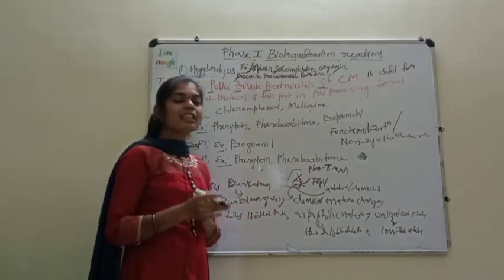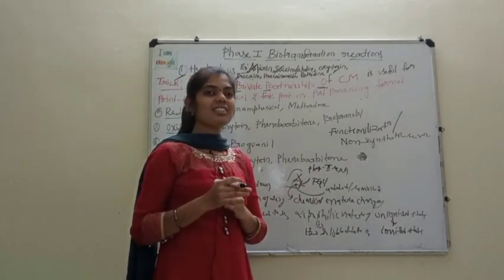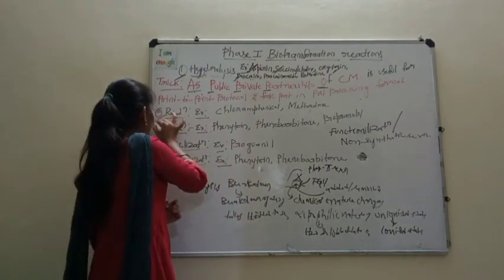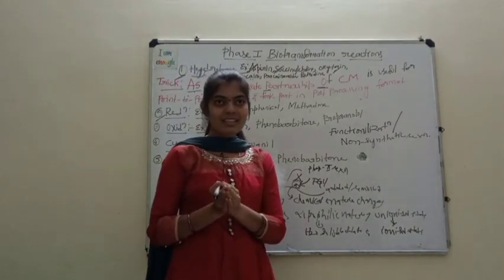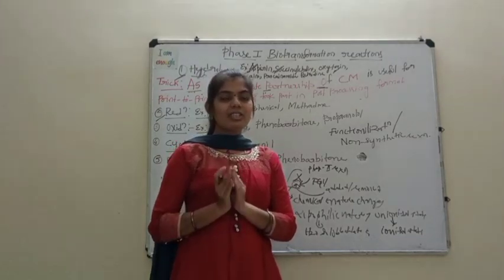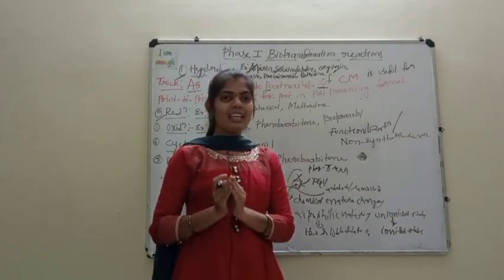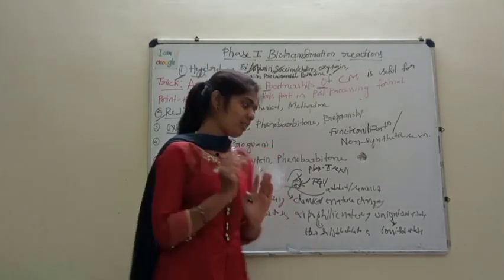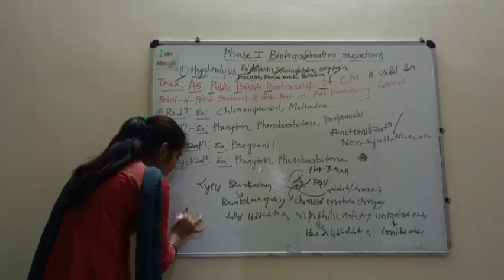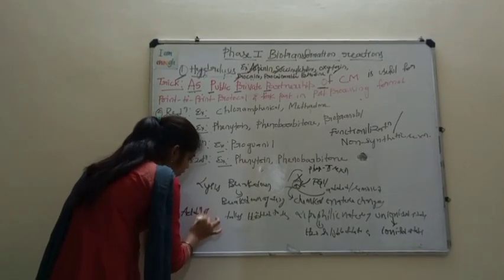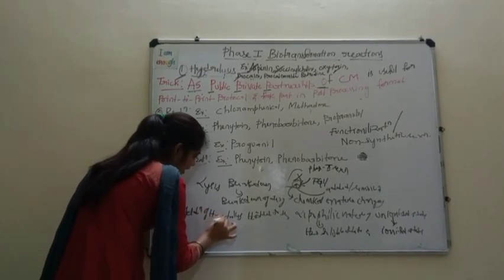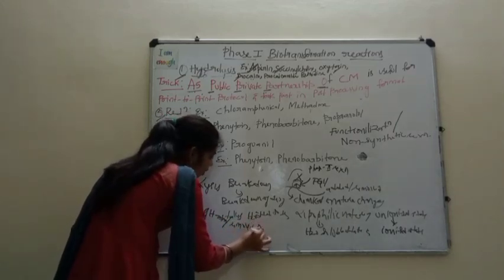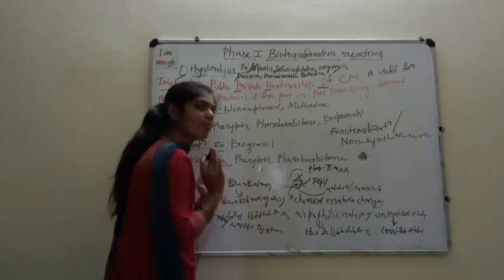Next, coming to the second type of phase 1 reaction, which is reduction. Reduction means addition of hydrogen atom or removal of oxygen atom from any compound.